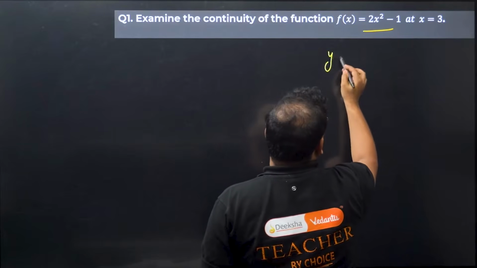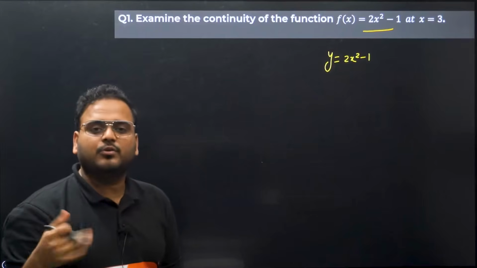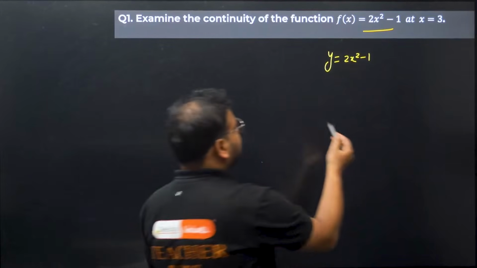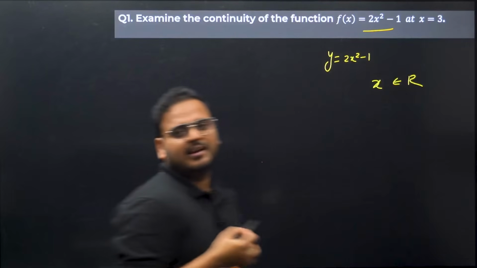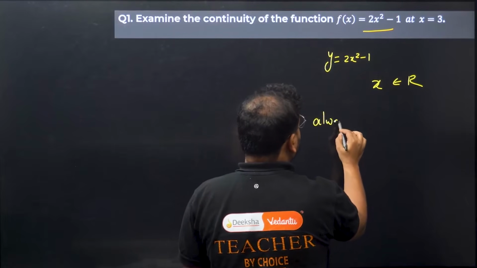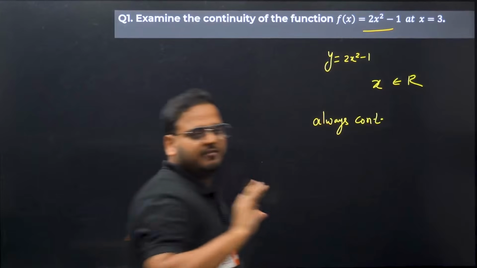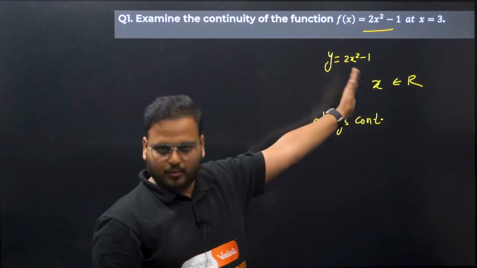If you know that a function is defined for all real numbers with no point of discontinuity, it will always be continuous. If you know this much about functions, your answer is simply that it's a parabola, a quadratic function.